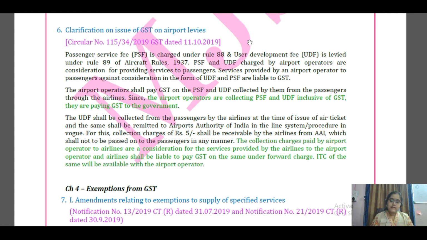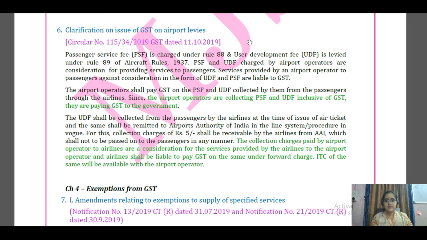Now the airlines are collecting these charges from the passengers and giving it to the airport operator. So what is the airport operator, Airport Authority of India, doing? For this service received from the airline, it is paying back to the airlines 5 rupees per passenger as collection charges, which they need not pass on to any passenger.